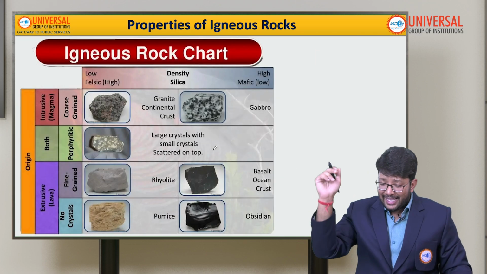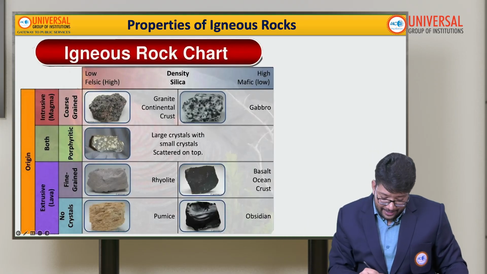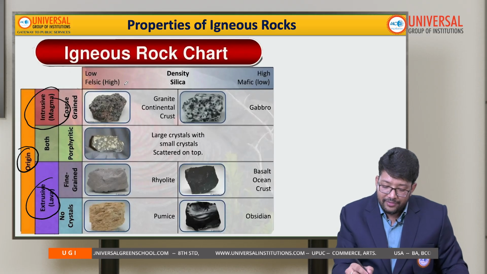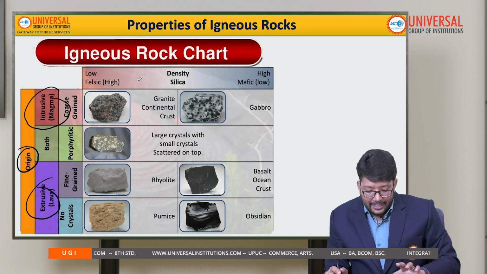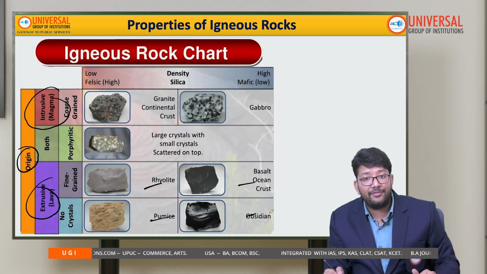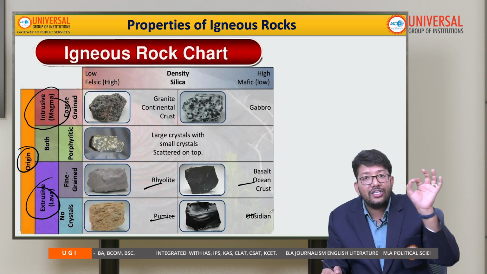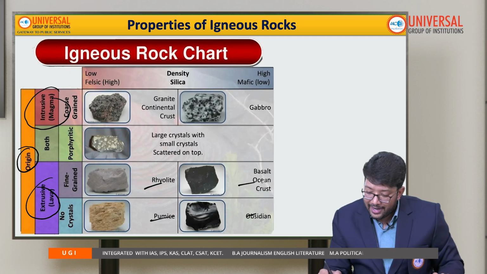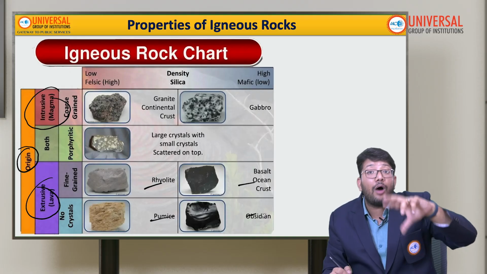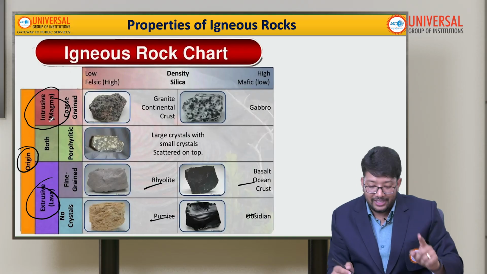Let's move to the third point, the igneous rock chart, basically their origin: extrusive and intrusive. So there are two types. Extrusive means formed by the lava. In the examination a question will be asked: which of the following igneous rocks are known as extrusive igneous rocks? You have to mention rhyolite, basalt, pumice and obsidian. These are extrusive, meaning they are formed outside the surface. Intrusive rocks are like granite and gabbro.